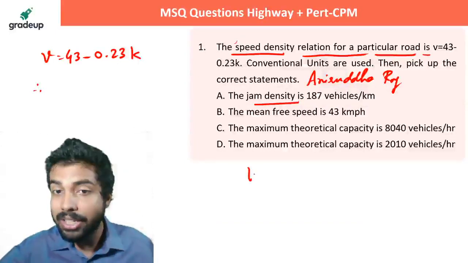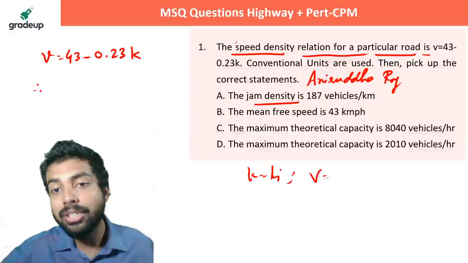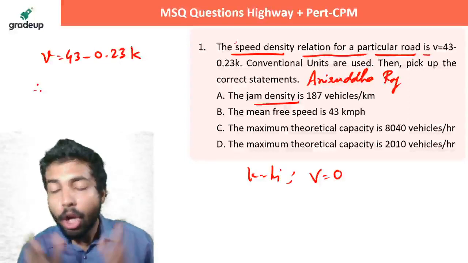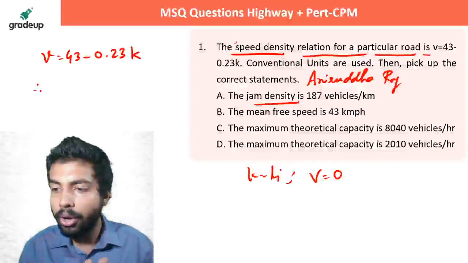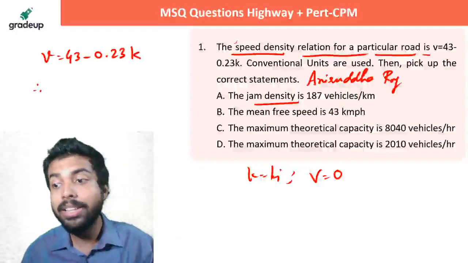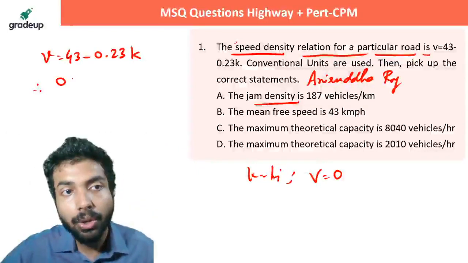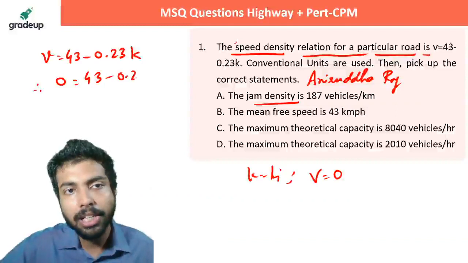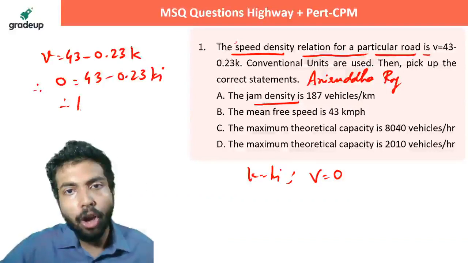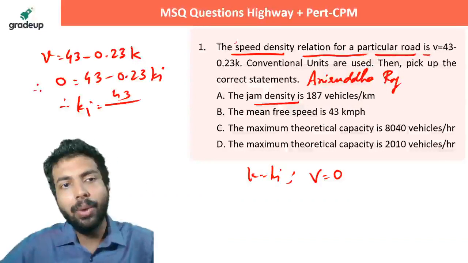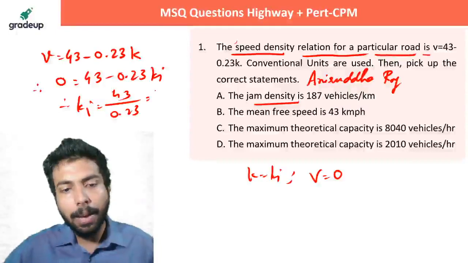Jam density is the density when the velocity is zero. All the cars are stopped. When all the cars are stopped, then the density is equal to jam density. That is equal to 43 minus 0.23 kj. So from here you will get to know about kj. What is kj? 43 upon 0.23.